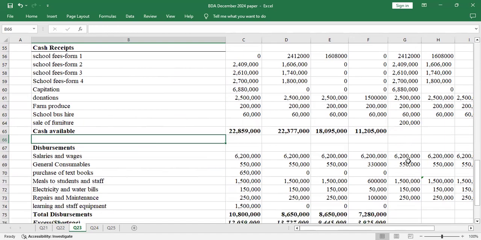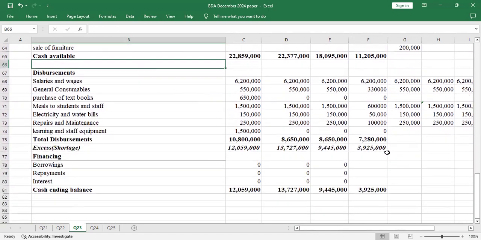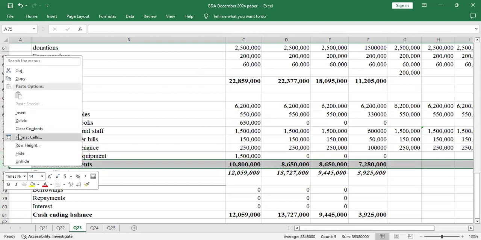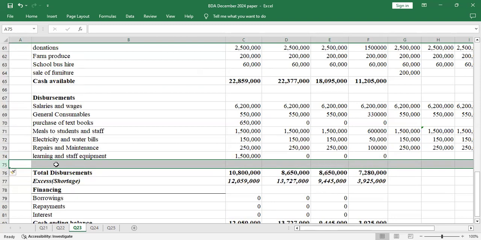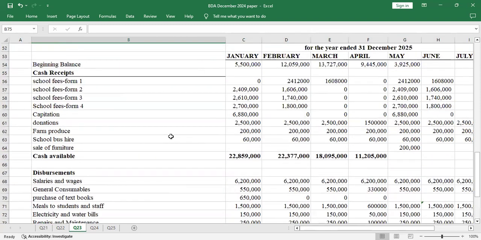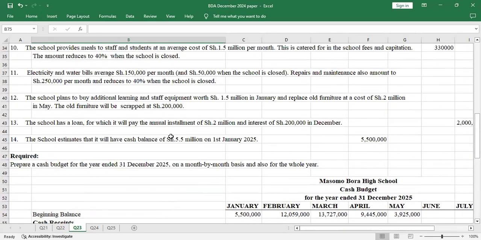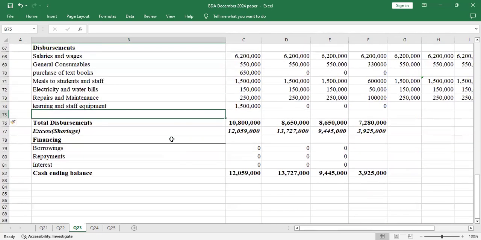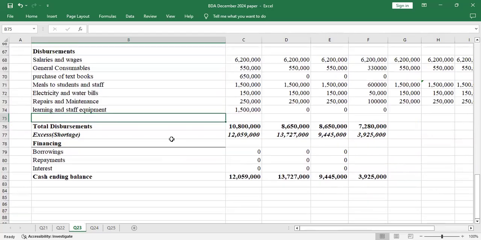But in the same month of May, I'll also insert a row under disbursement, because we replace all furniture at a cost of 2 million. So purchase of furniture, 2 million.